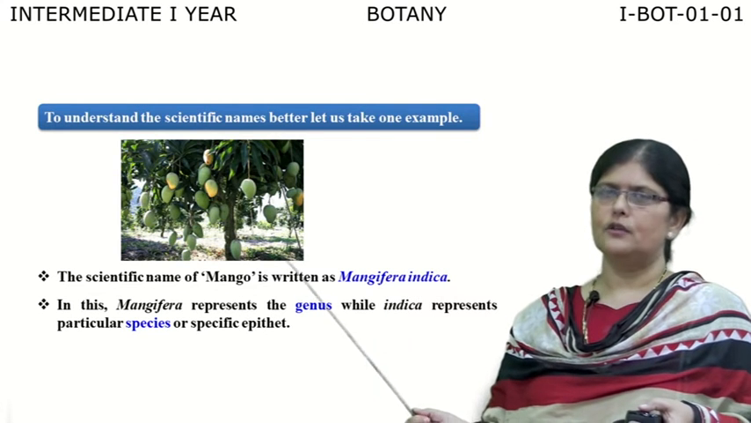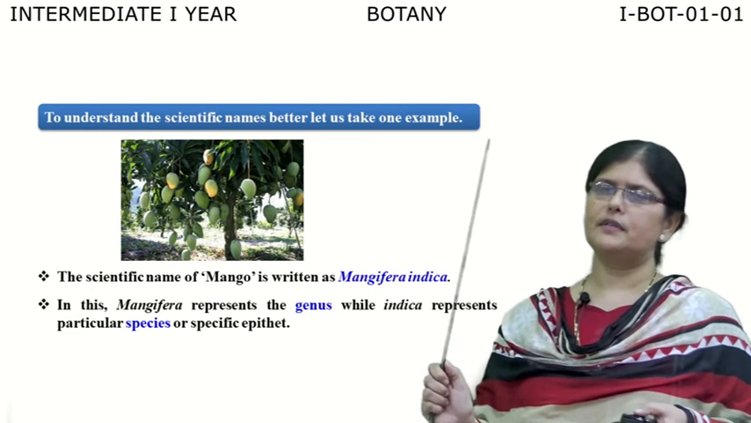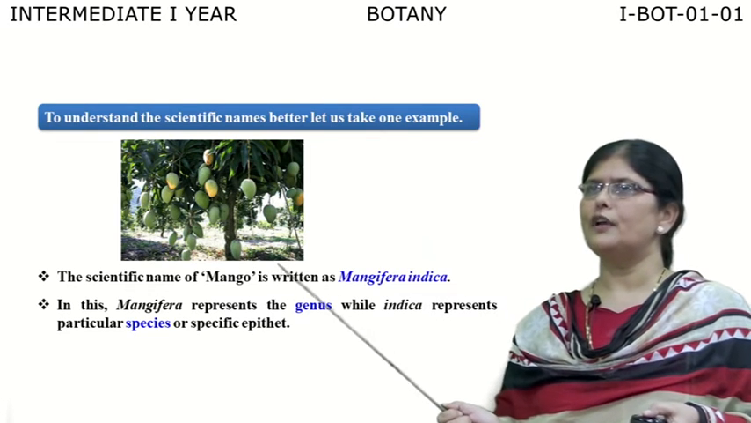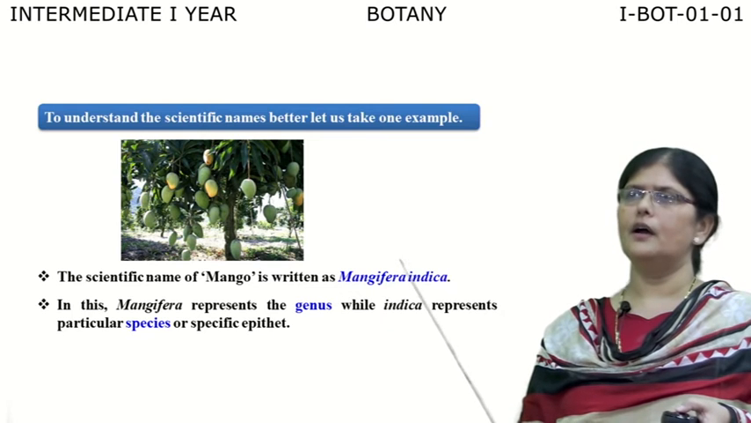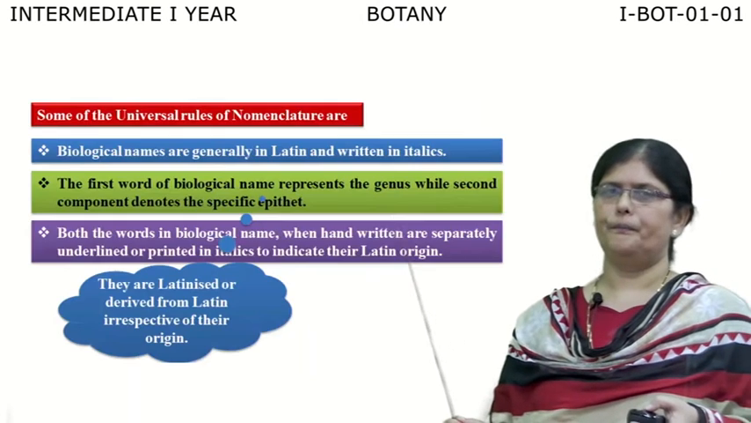So, as I said, binomial nomenclature will have two words. The first word represents the genus, the second word represents the species. Here the scientific name of mango is written as Mangifera indica. Mangifera is genus, indica is the species.